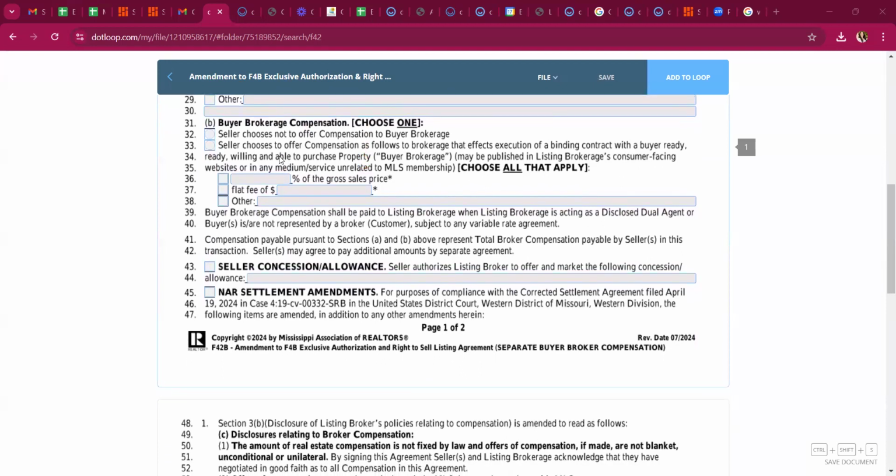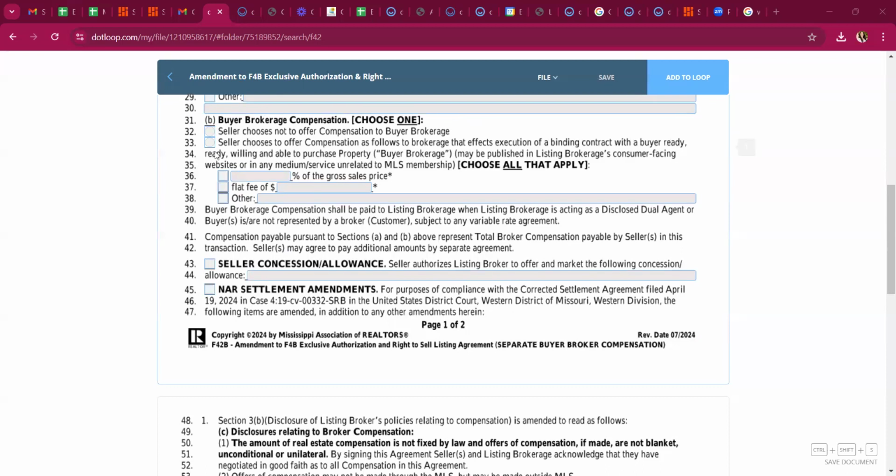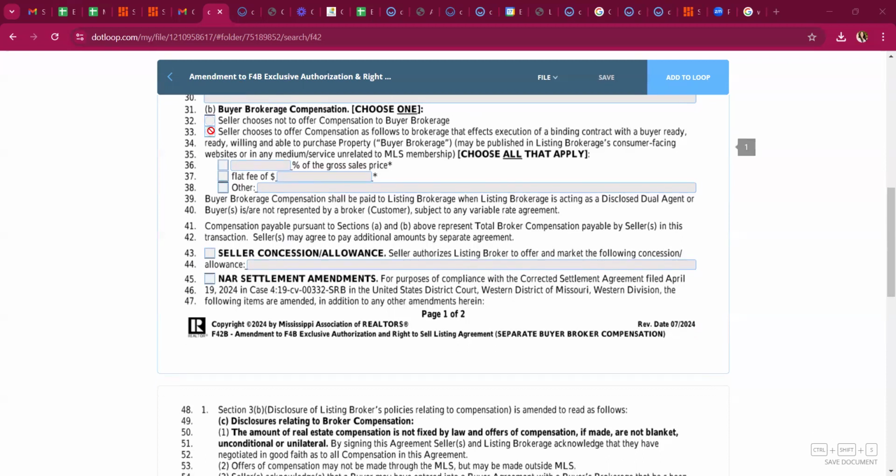All right, so moving down. On line 32, this is if your seller chooses not to offer compensation to the buyer's broker. This would be a fully decoupled commission. Even if they select this, it doesn't mean that they're not going to get an offer requesting them to pay a buyer's broker's commission. That is still a possibility. So even at a listing appointment, you need to make that clear. Just because we mark this doesn't mean that we're not going to get offers asking for you to pay the buyer brokerage compensation.